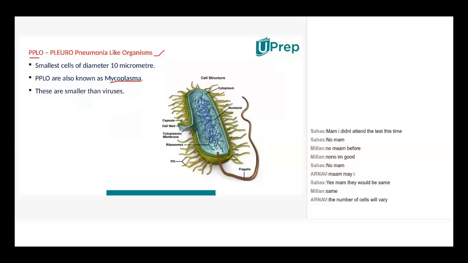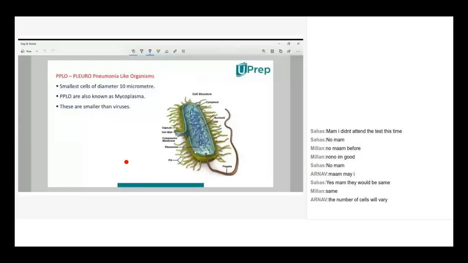So, if you understand this PPLO in detail, you can relate this with bacteria cell structure. If you take the PPLO, it looks like a bacteria, but smaller than virus. That's the speciality of PPLO. Pleuropneumonia-like organism. Now, this is the structure of PPLO. Here, 3 to 4 points you have to understand.